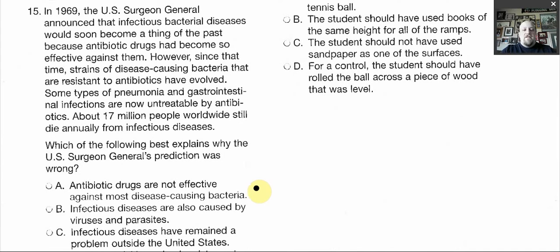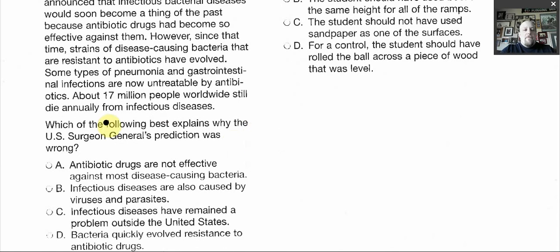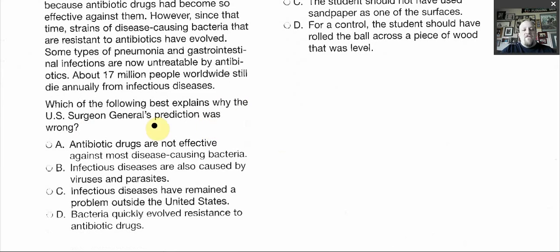So an example of that would be one called MRSA. You may have heard of it. It's resistant to antibiotics or any kind of treatment right now. So about 17 million people worldwide still die annually from infectious diseases. Which of the following best explains why the Surgeon General's prediction was wrong?